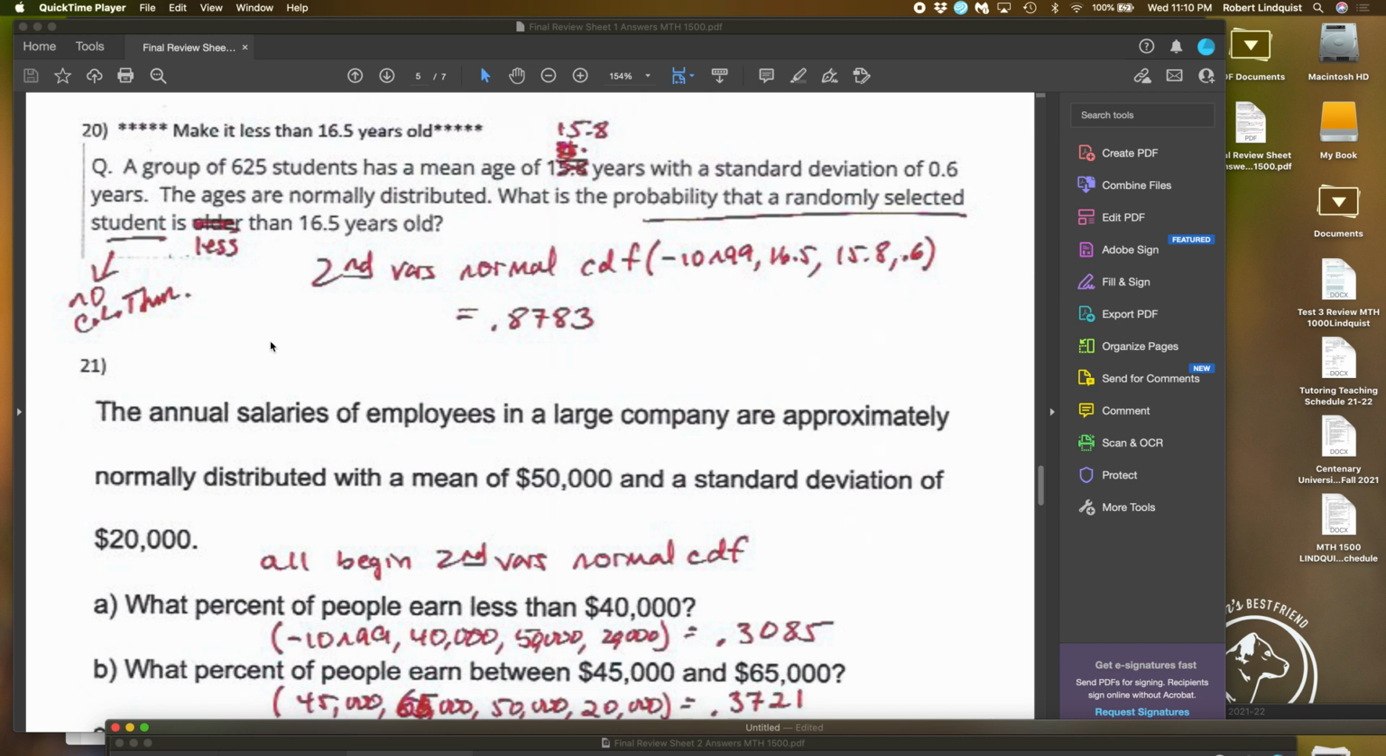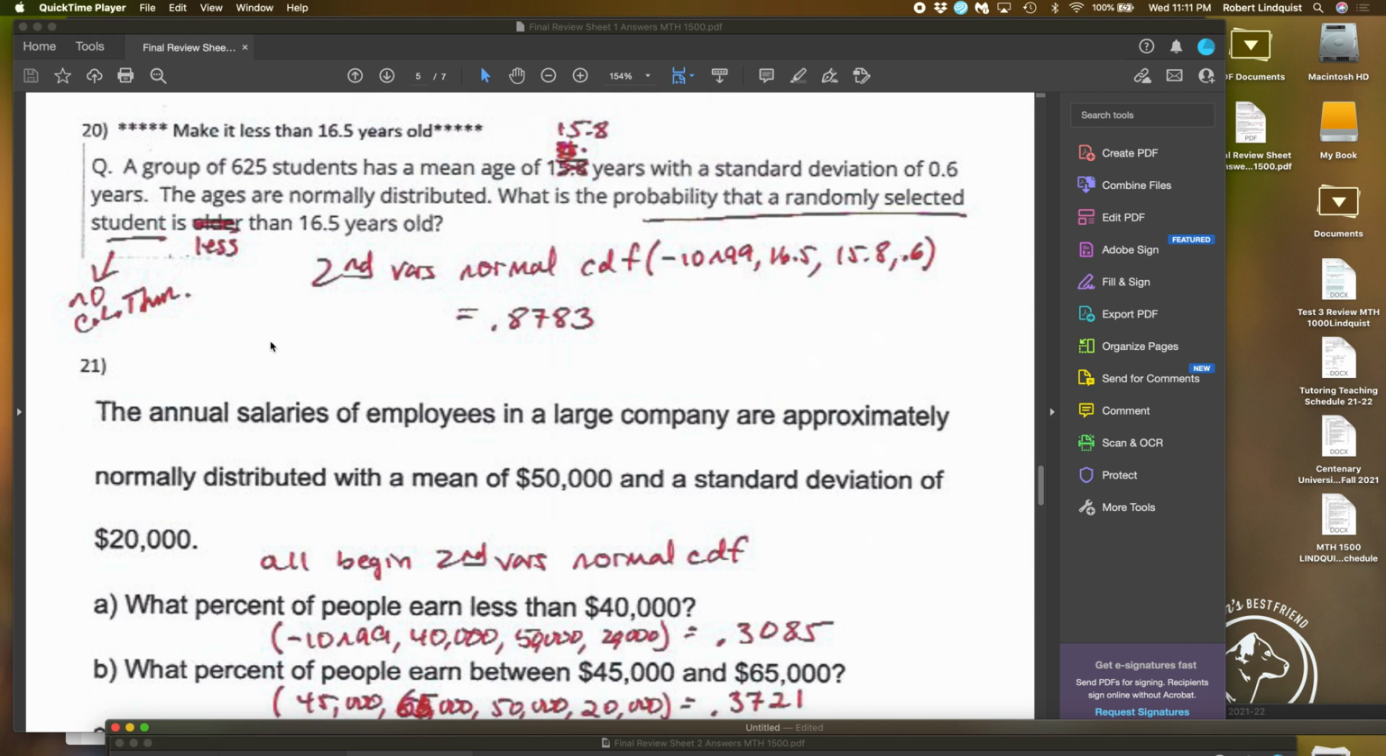Pushing through now on number 20, we do want to make it less than 16.5 years old, not older than, but less than 16.5 years old. Group of 625 students, mean age of 15.8, so there's your mean. Standard deviation 0.6, got that. Ages are normally distributed, so I'm thinking normal CDF here. What's the probability? Randomly select one. I'm not looking for central limit theorem here.